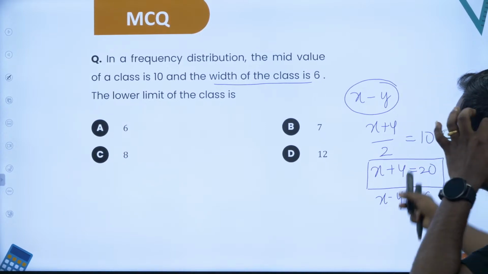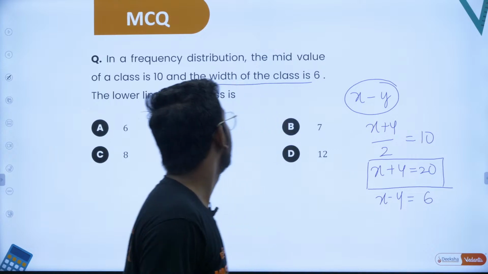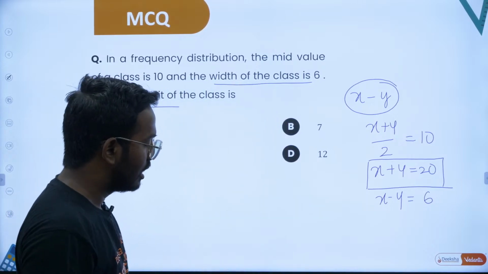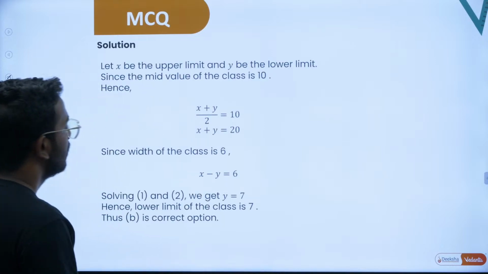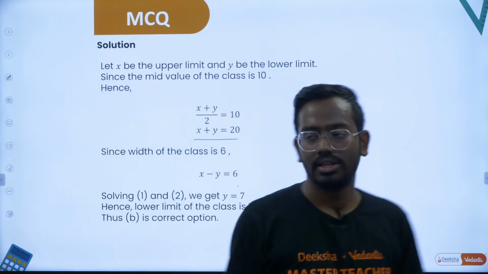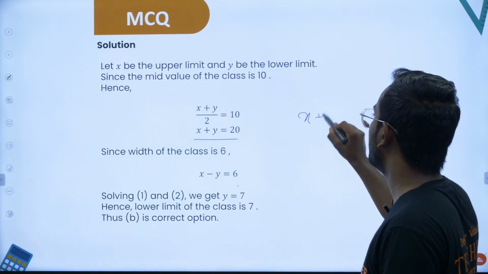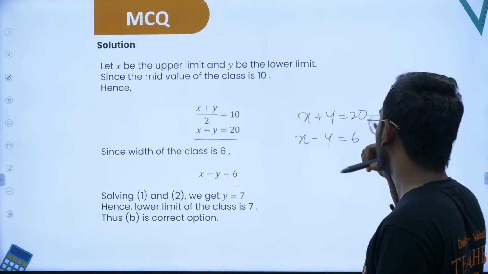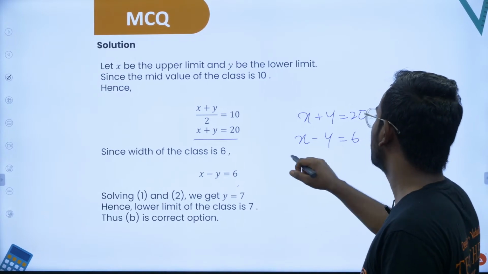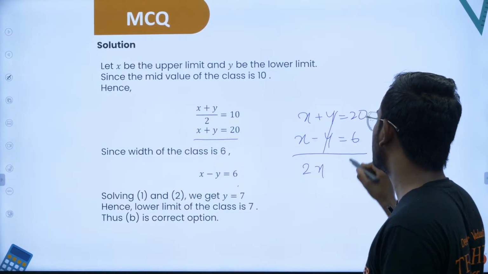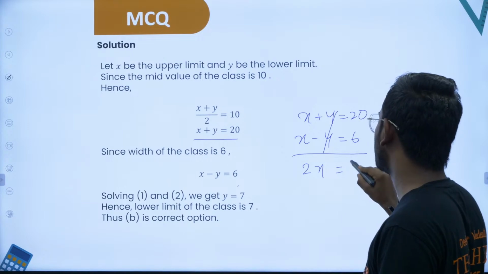You can get the x value and y value respectively. What they've asked is the lower limit, so you just have to get the value of x. Accordingly you will have to solve. So x minus y is 6, x plus y is 20. If you solve these, adding them, the y terms get cancelled, so 2x is 20 minus 6, that is 14.